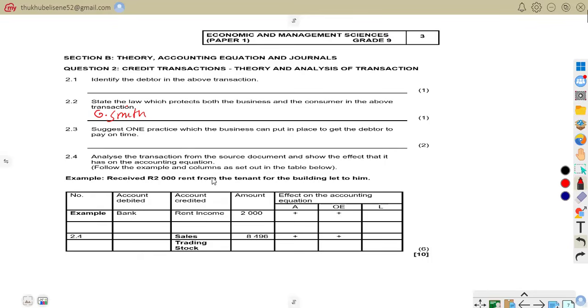The debtor is the person who received goods on credit and must still pay the business. So if J. Smith buys goods today and pays next month, it means J. Smith becomes the debtor. Hope you're together on that.